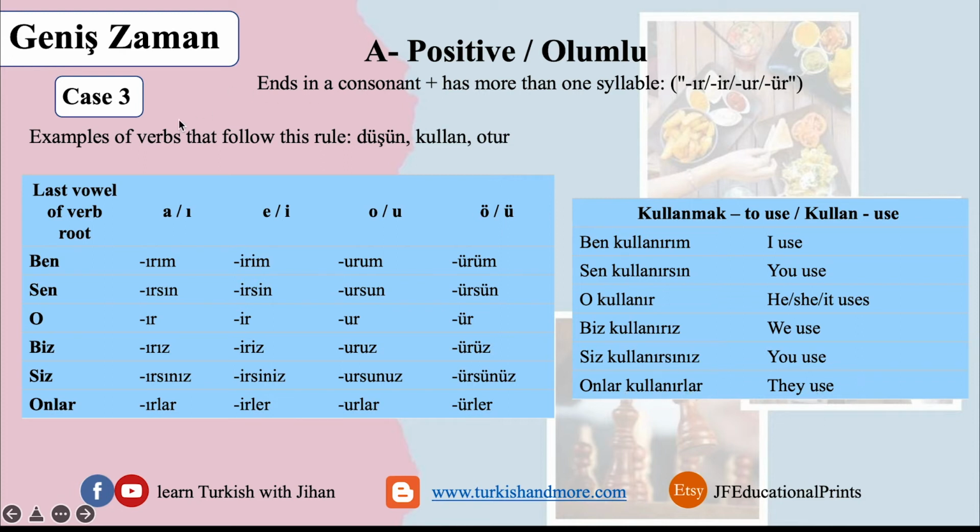This was the third case. We're done with the positive geniş zaman. We have three cases. First case, when the last letter is a vowel. Second case, when the last letter is a consonant and one syllable. Third case, when it ends in a consonant and more than one syllable.